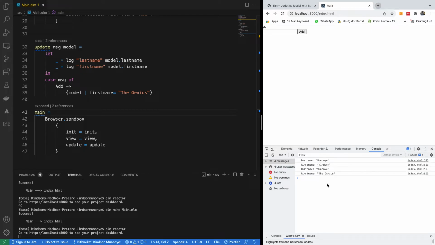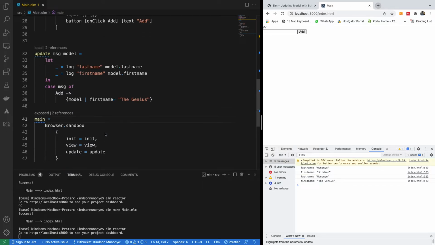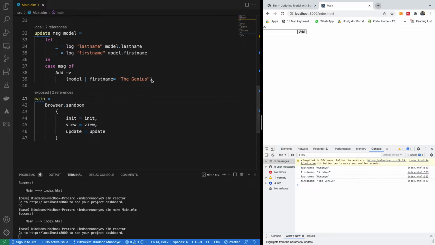Okay, so now you see the initial value actually displayed. This initial value, that's what we have in the init. But when we click on the button, the update occurs and it changes it to the Genius. If I refresh and click, it displays the initial value we have in the init, and when you click the button, an update, or side effect actually, modifies the record. So that's how you modify the record.